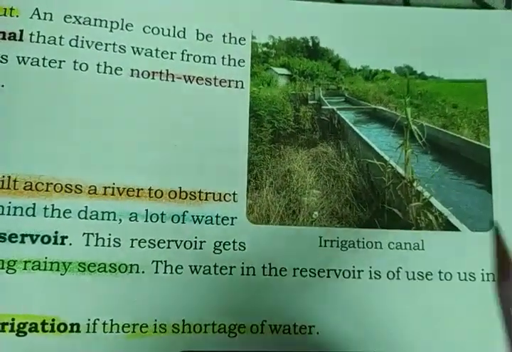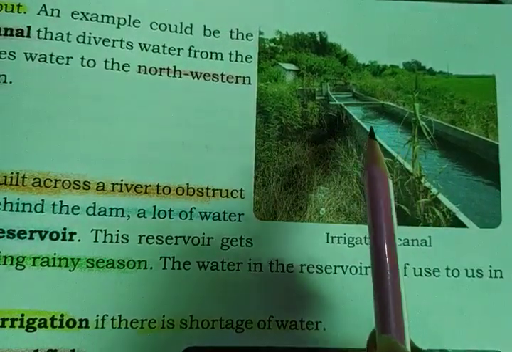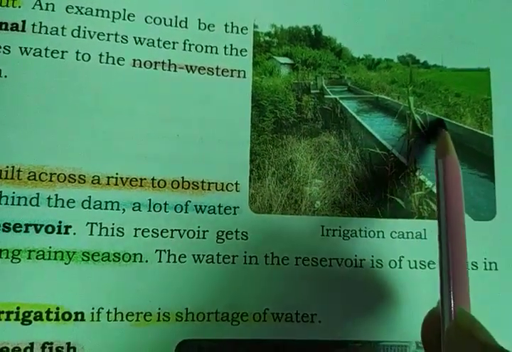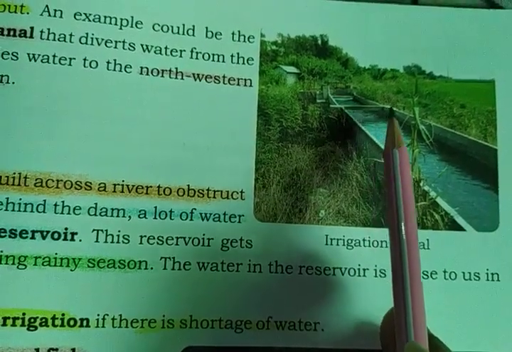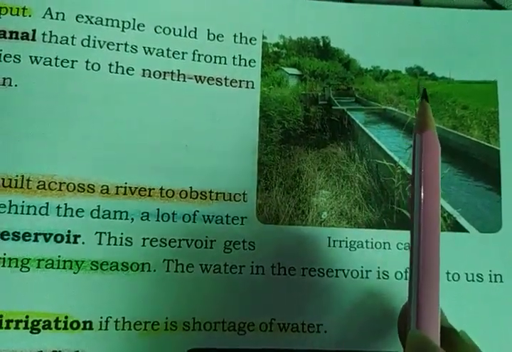See, this is how a canal looks. You can clearly see that it is made up of cement and water is flowing in it. It is built by humans to get water in those areas where water is not available.